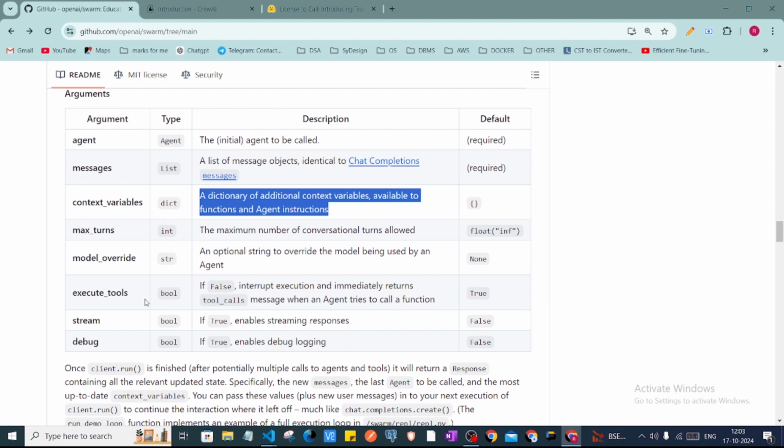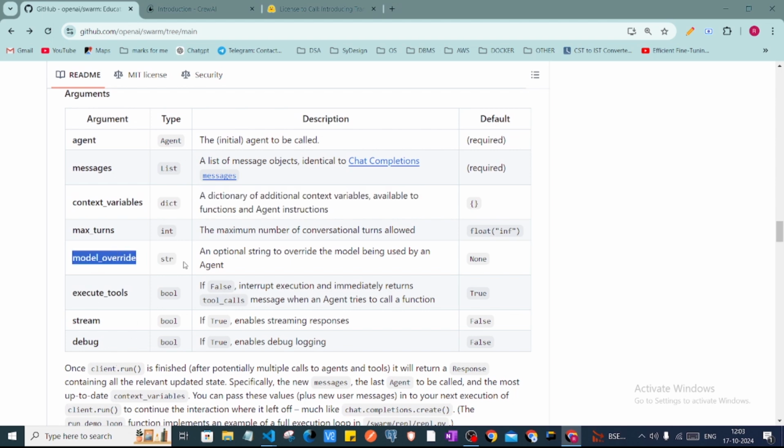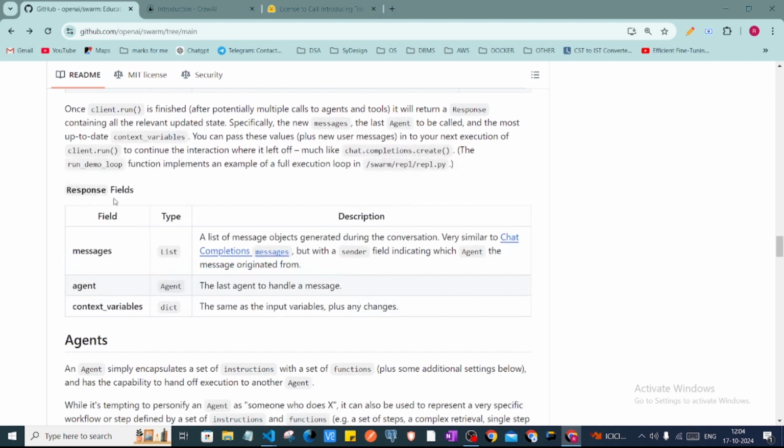Also there is model override, which we need to use when we want to use a different model instead of the default model used in the library. And if you want to stream the response, we can make this flag true. And in the response fields we can get these three things: messages, agent, and context variable.